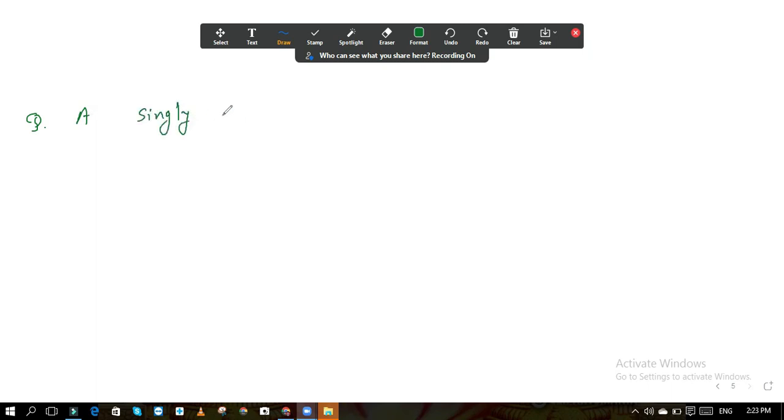A singly reinforced beam is reinforced with 4 bars of 16 mm diameter.